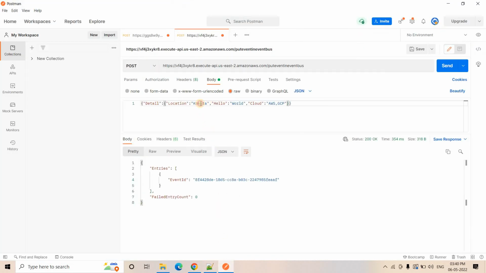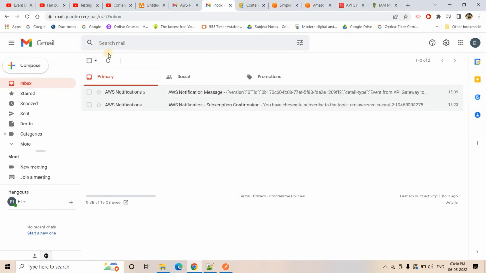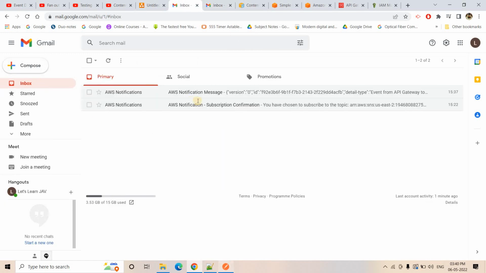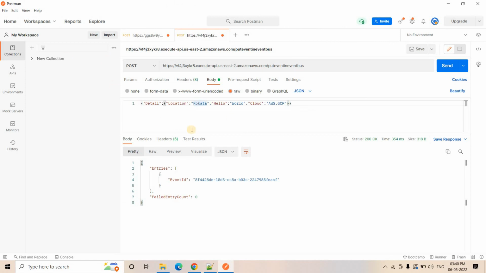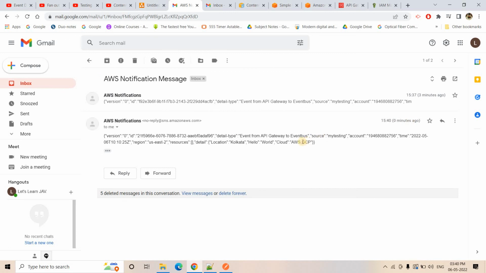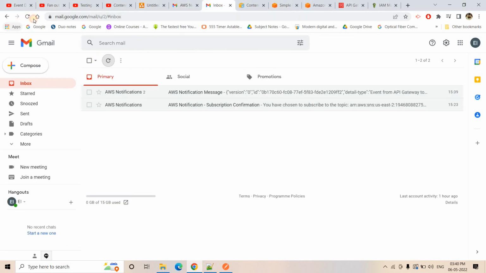Okay, sorry. Here, see, I have actually misspelled Kolkata. I missed an L, and because the rule is now Kolkata, it is neither satisfied by rule 1 nor by rule 2. So see, nowhere did the mail go. This is another interesting case, right? But if I go back to Postman and write Kolkata correctly, our rule 1 will be satisfied and it will be published. See, mail came 0 minutes ago. Kolkata information is coming here, but in the other mail it will not be coming.